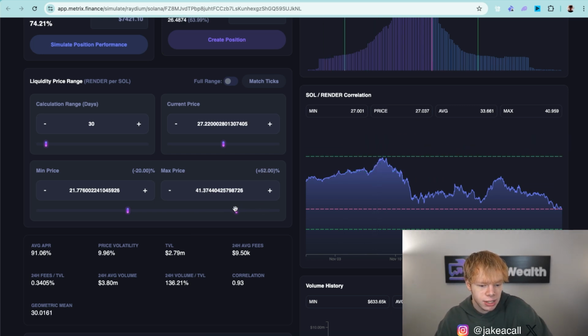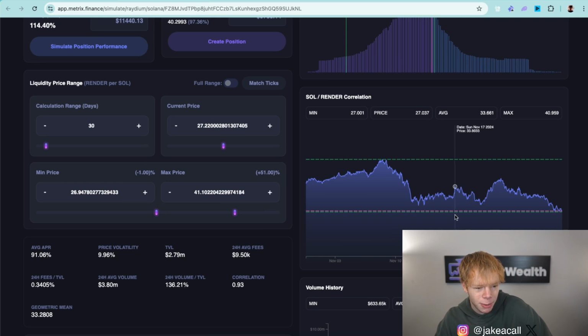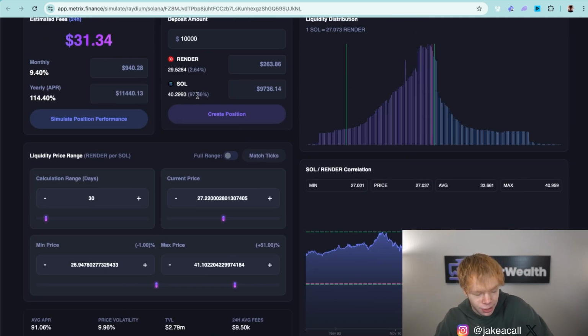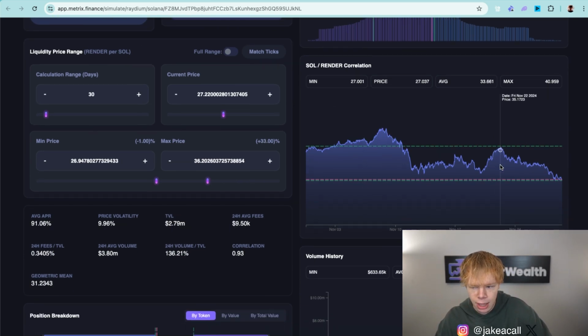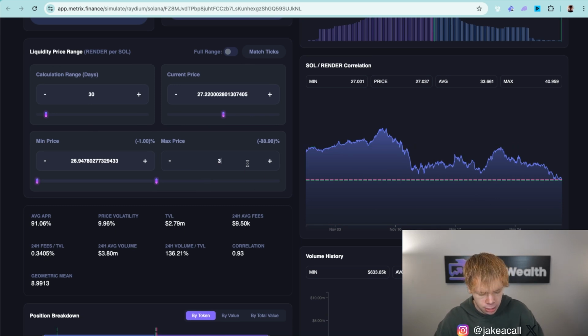Now in this instance, we need to select our range because range is everything in your liquidity positions. If I just put this at the 30-day high and 30-day low, this is a decent range size, but I would almost be out of range on the bottom. I actually have like 97% Solana weighted in this position if I were to deploy. I don't want to do that, right? We're pretty far from this top range, so I'm just going to bring that down to something like right over here, a recent high that we've seen. And I'm going to snap that to about 36.2.